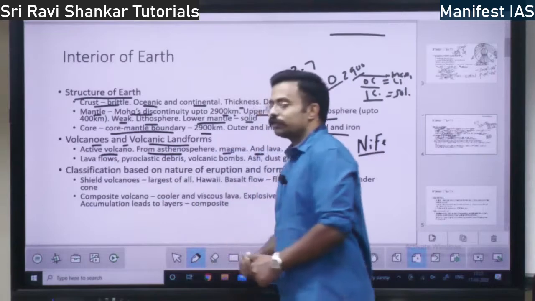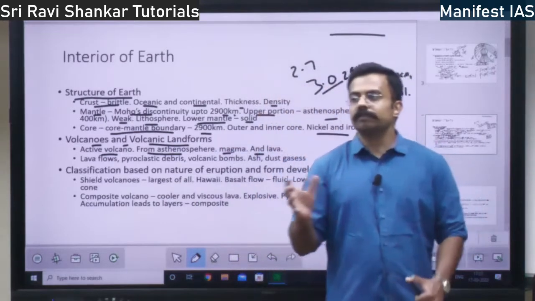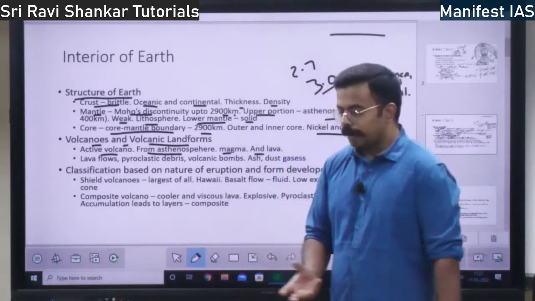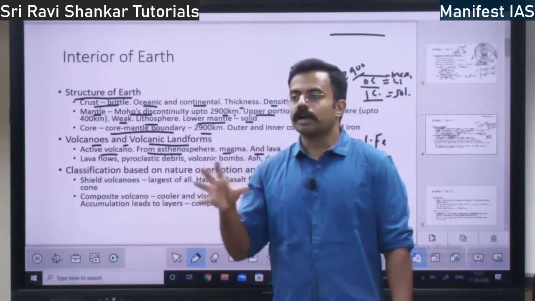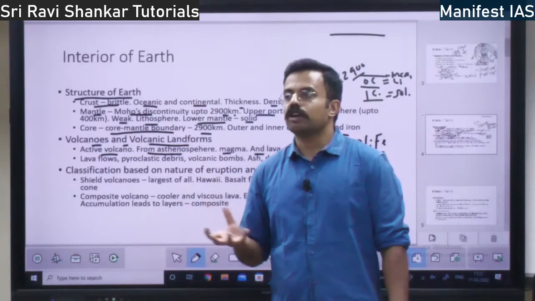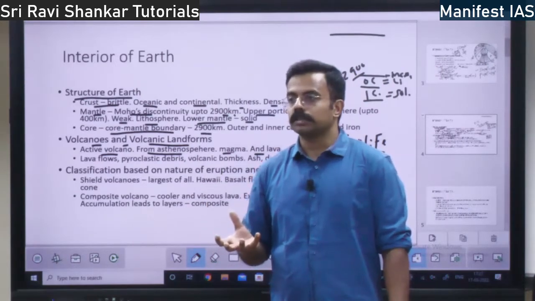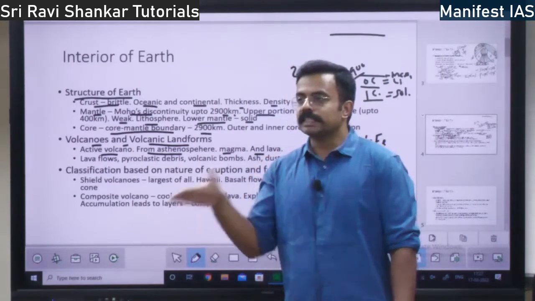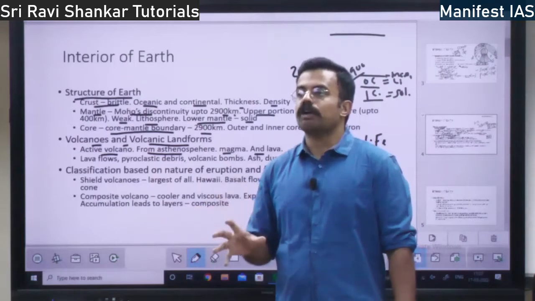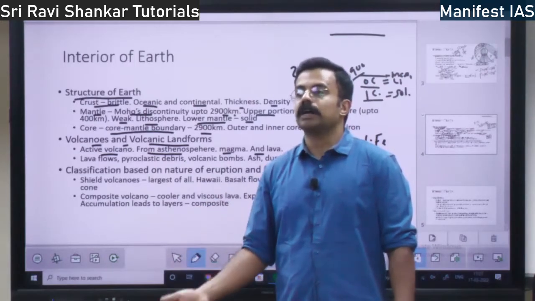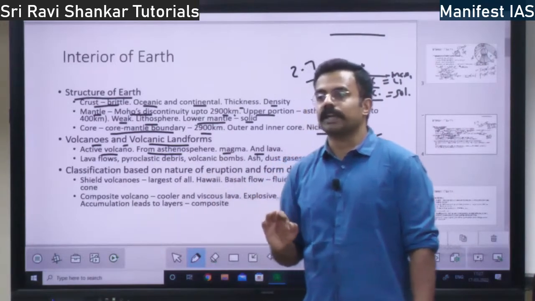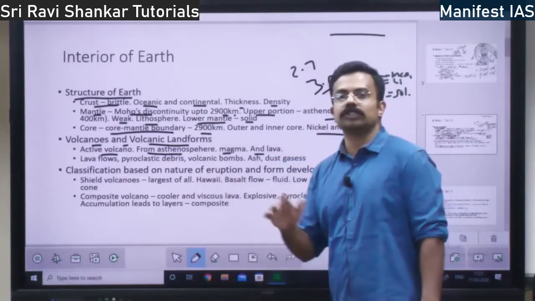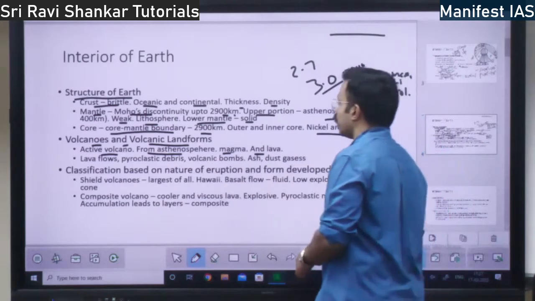So what is the difference between magma and lava? What is molten rock? Rock in the form of liquid is called magma. It will be very hot, right? If it is within the surface of the earth, it is called magma. If it comes out of the surface of the earth, it is called lava. That is the difference. Inside the earth, magma; outside the earth, lava, right?